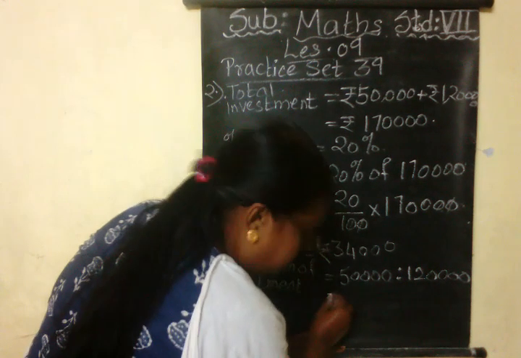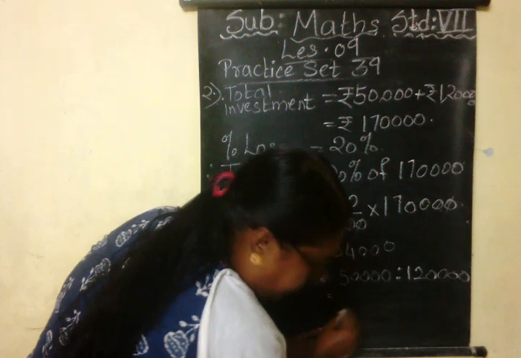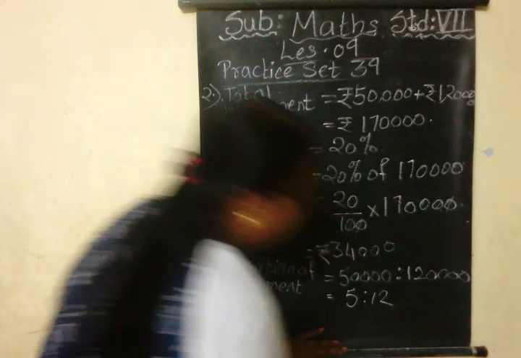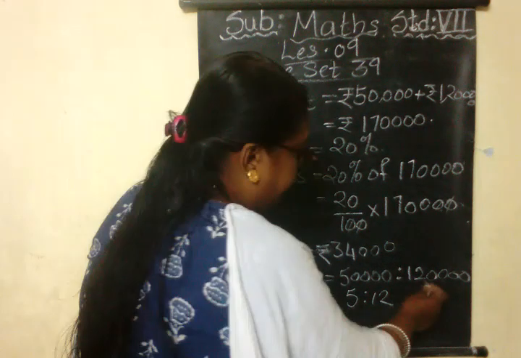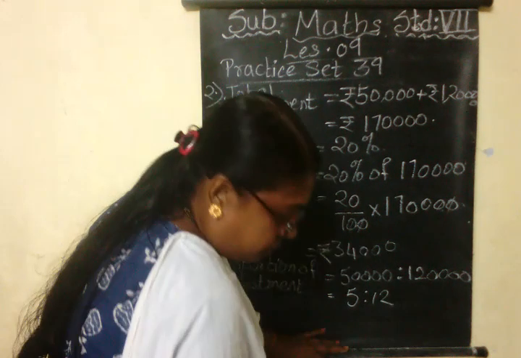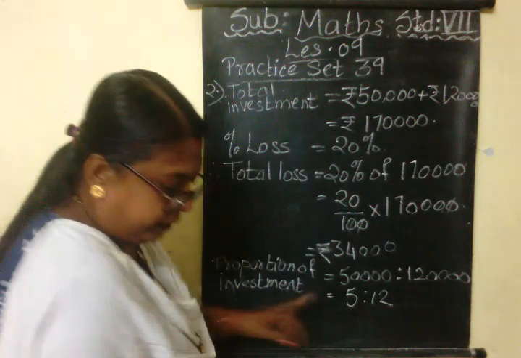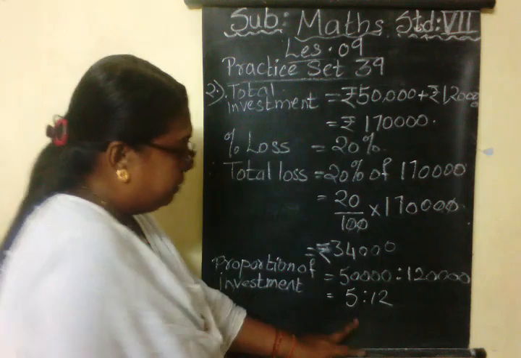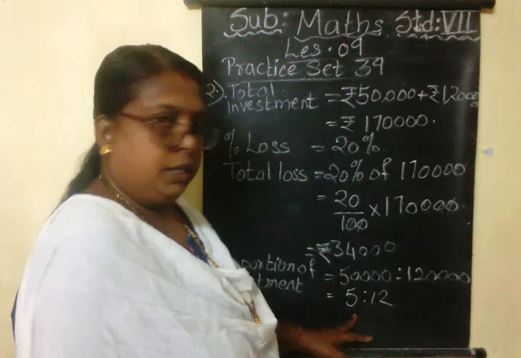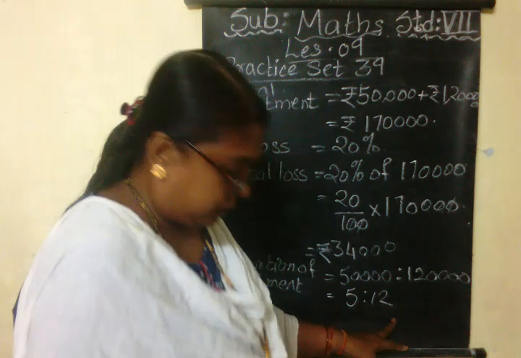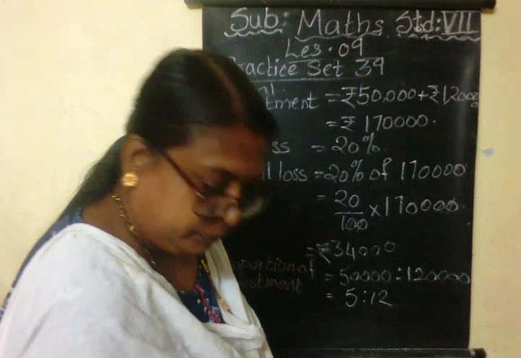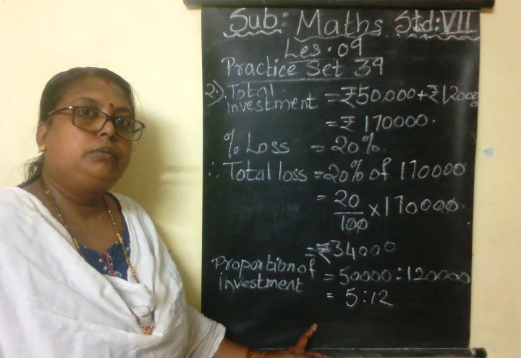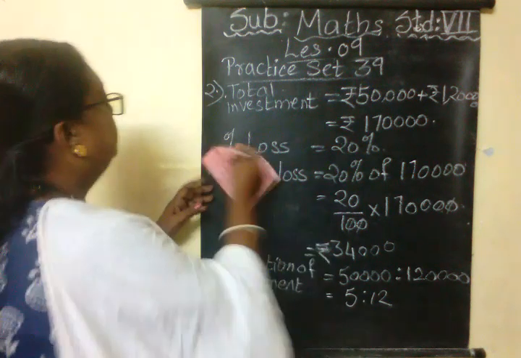So this gives me 5:12, correct? How did we get 5:12? Dividing both sides by 10,000, right? Divide by 10,000 on both sides, we get 5:12. Means 5 parts of Virat and 12 parts of Samrat. Okay? This much understood? Now we'll move on further.